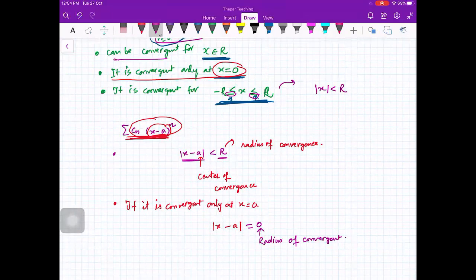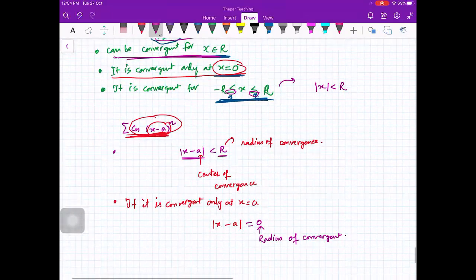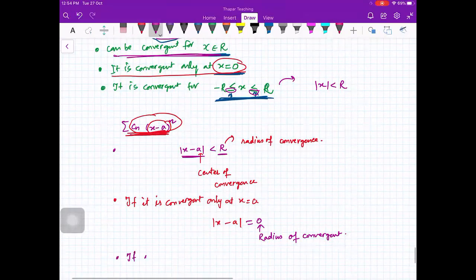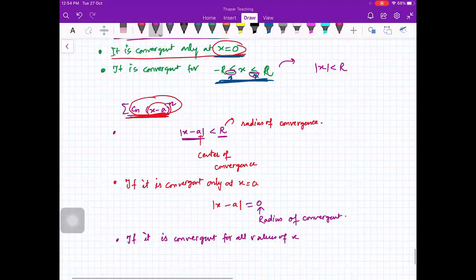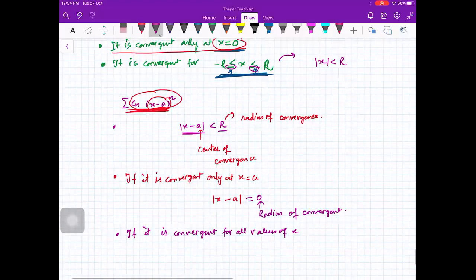And if it is convergent for all values of x, then you will say that it is convergent for |x minus a| less than infinity. It means that for all values of x. So in that case, infinity is the radius of convergence. Obviously, it is not making much sense, but you can say it like this if somebody asks you what is the radius of convergence if your series is convergent for all values of x.